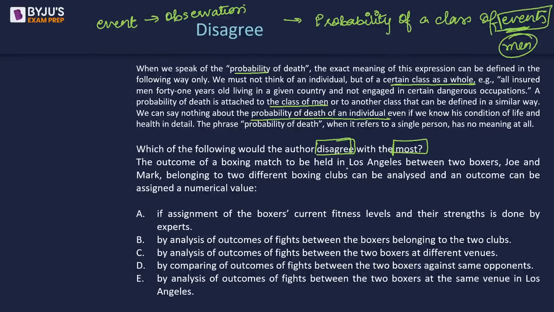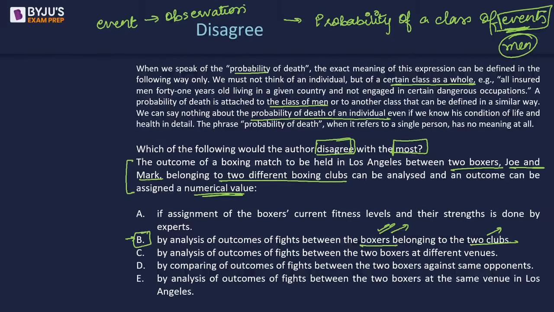The outcome of a boxing match to be held in LA between two boxers, Joe and Mark, belonging to two different boxing clubs, can be analyzed and an outcome can be assigned a numerical value. So now we are given scenarios of how we can actually assign the outcome a numerical value. By an analysis of outcomes of fights between the boxers belonging to the two clubs. See here also, when we analyze the outcomes of fights between boxers belonging to two clubs, we are analyzing a class of boxers, right? Again, it's mass data, it's not data about one individual. So, why would the author disagree with this?